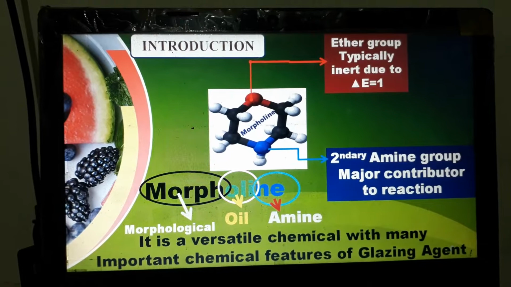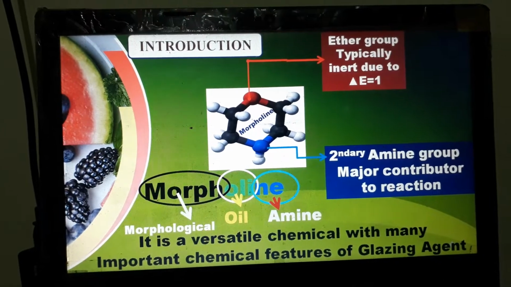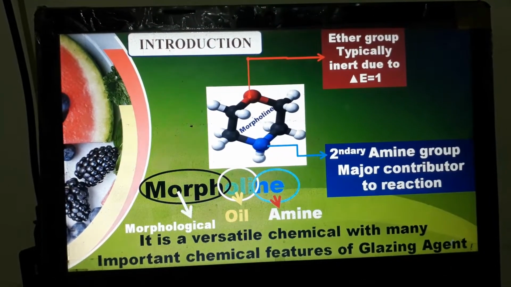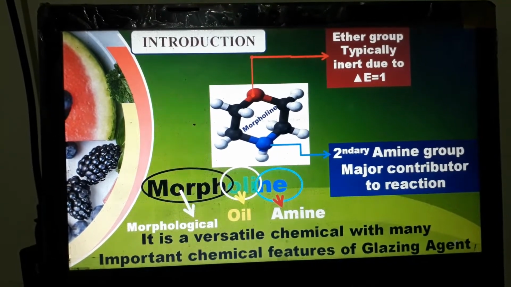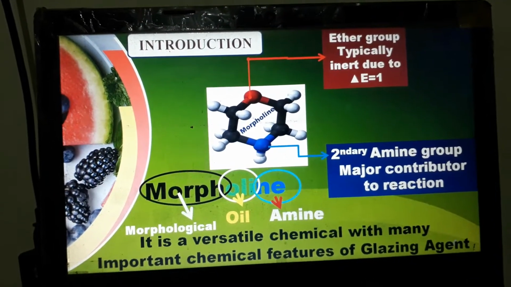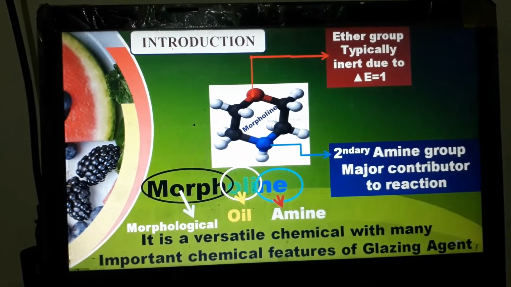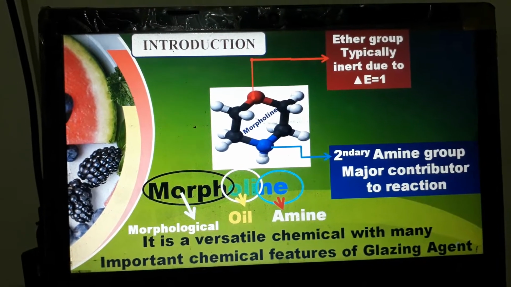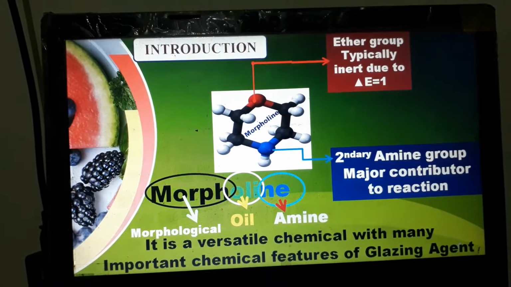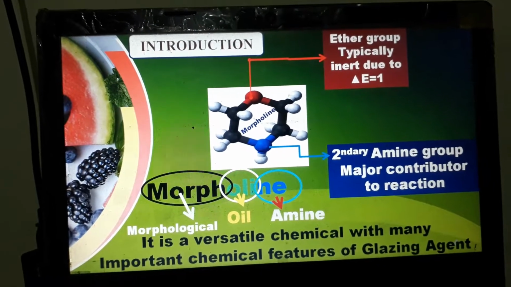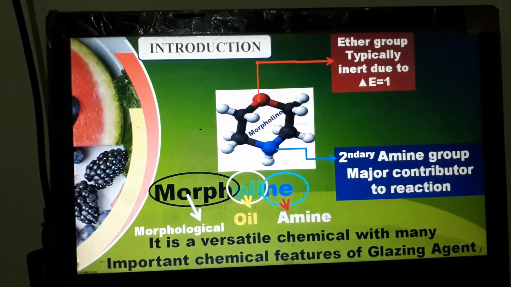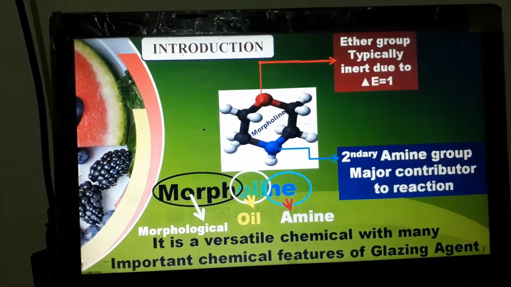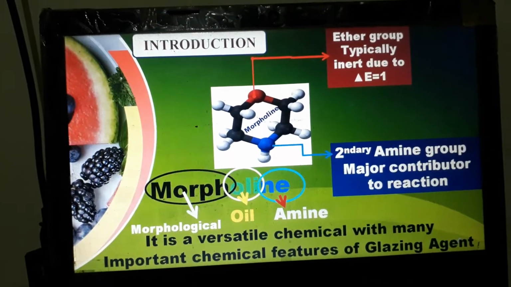So basically it is a secondary amine, and if you see the chemical structure of morpholine, it has two major functional groups: one is the amine group and the second is the ether group. Due to the presence of the amine group, this chemical has multiple applications in different sectors of industry. However, due to the presence of the ether group, this chemical behaves as an inert one.